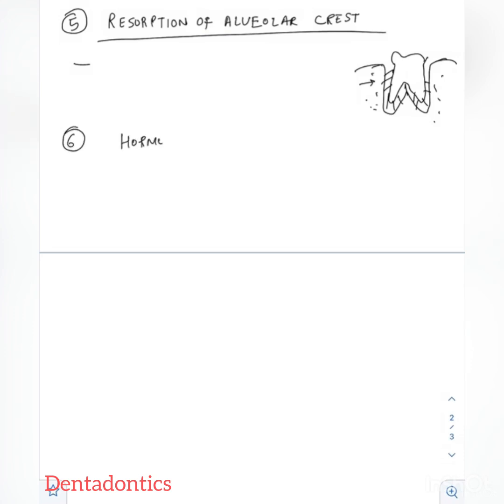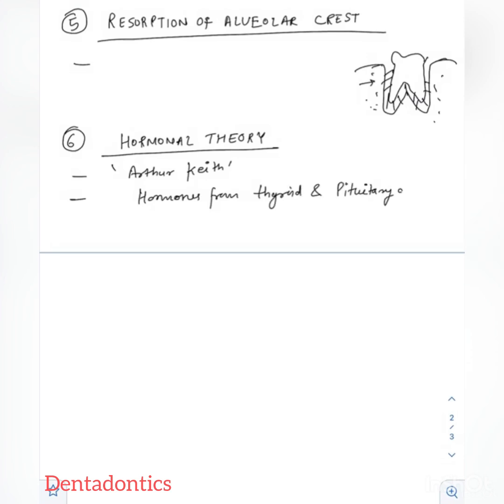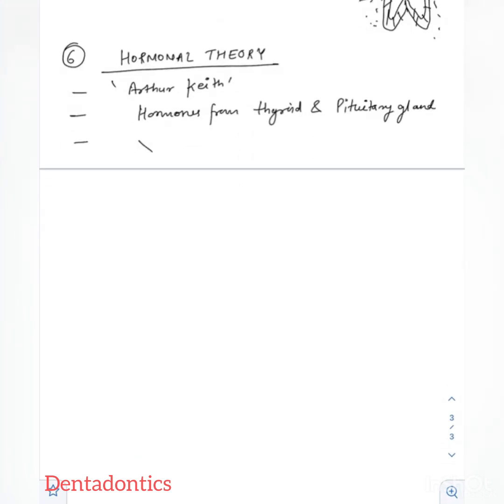Coming to the hormonal theory, given by Arthur Keith, he stated that hormones from the thyroid and pituitary glands help in the eruption of teeth, but this theory does not explain the mechanism.